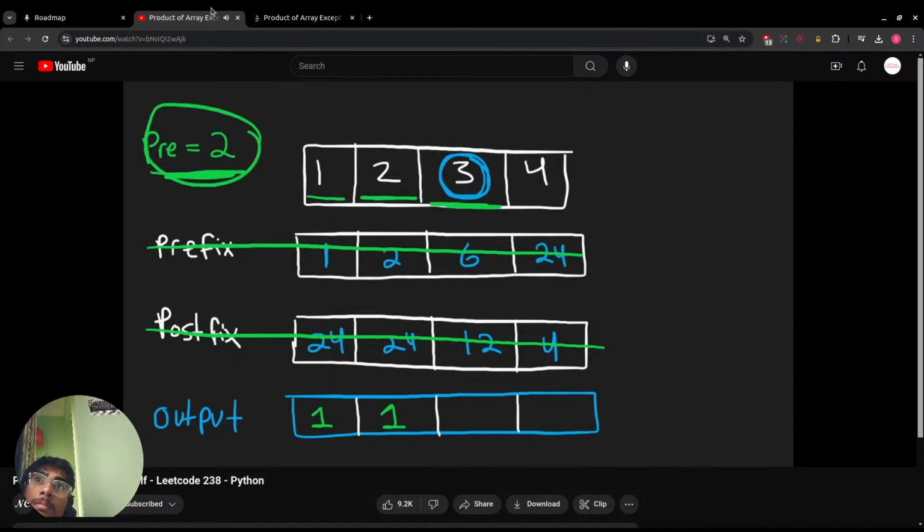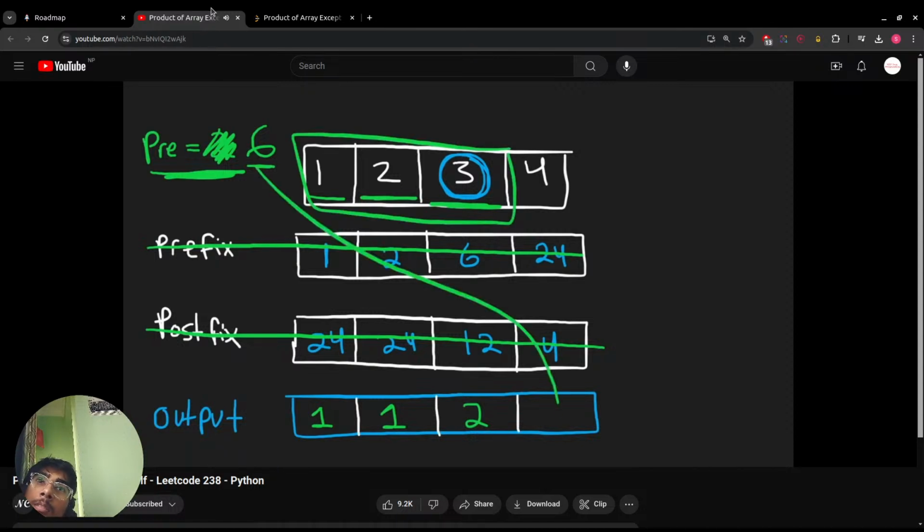So what we're going to do is take our prefix up until this point and go ahead and put it in the output. So 2 is going to be placed in the output. Then we're going to take the 3 and then multiply it by 2. That's going to give us a 6 for the prefix so far. So at this point, we're going to take our prefix 6. It tells us the prefix up until this point. So we're going to take it, put it in the output. 6 is going to be put in the last position.